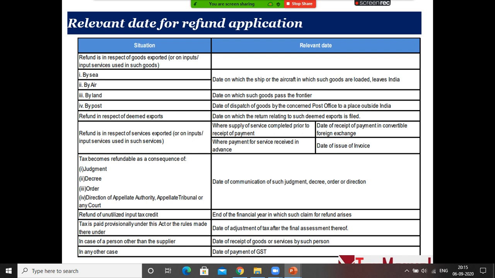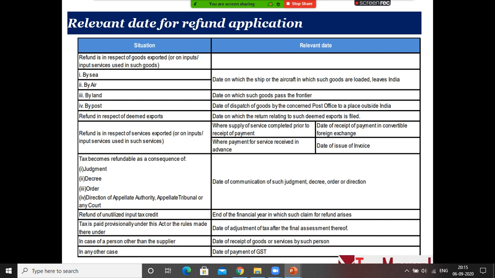In case the export is by land, meaning Bhutan or Nepal or China, you are exporting by truck, the date on which such goods pass the frontier, meaning leaving India, right? If you are exporting by post, then the date of dispatch of goods by the concerned post office to a place outside India. So from Delhi it is going to UK, the day Delhi GPO ships the goods to UK, right?